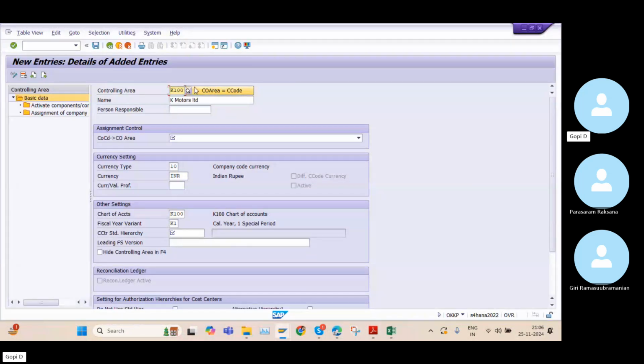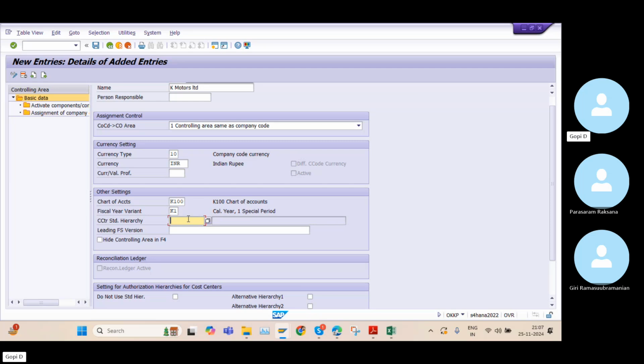Here I need to give my company code and the details are automatically picked by the system. I also need to select the controlling area same as the company code, and for the cost center standard hierarchy I need to maintain K100 underscore K100.